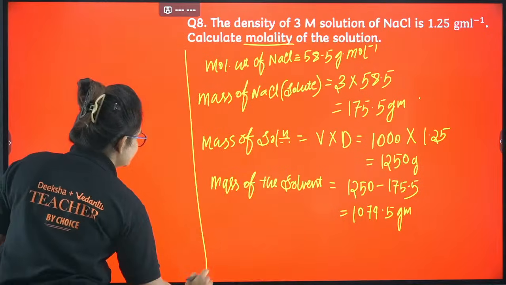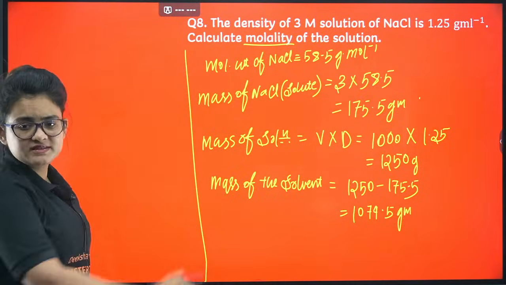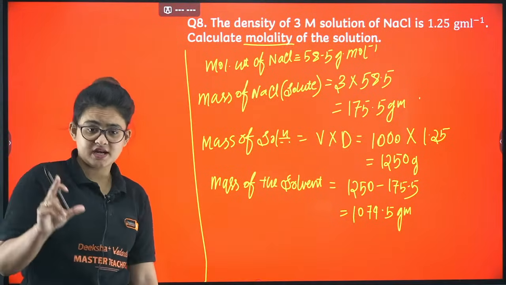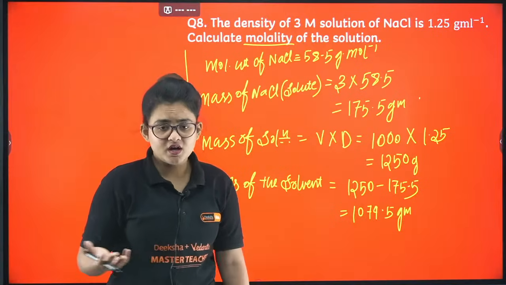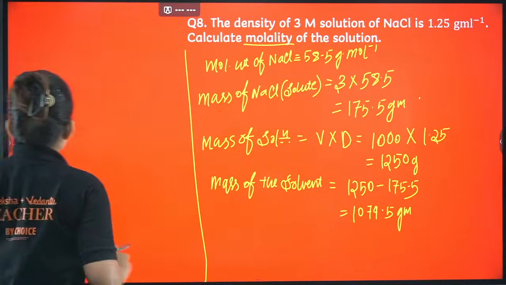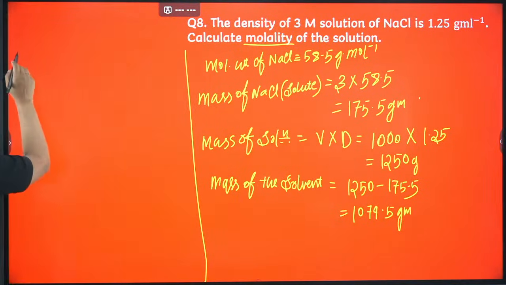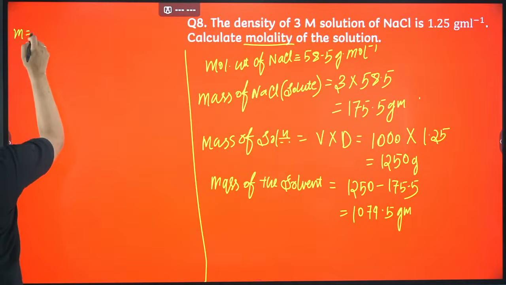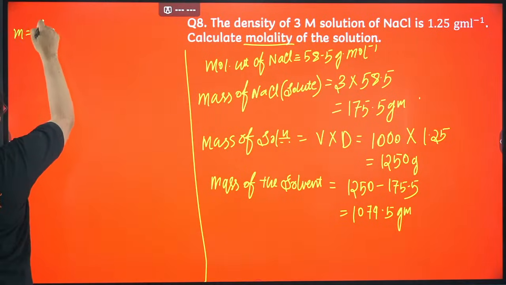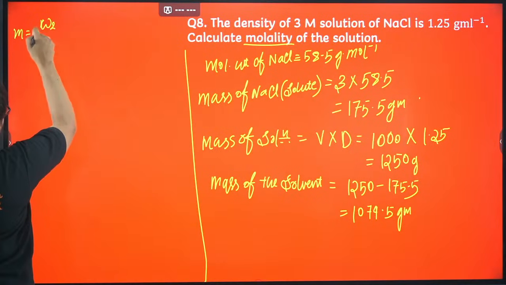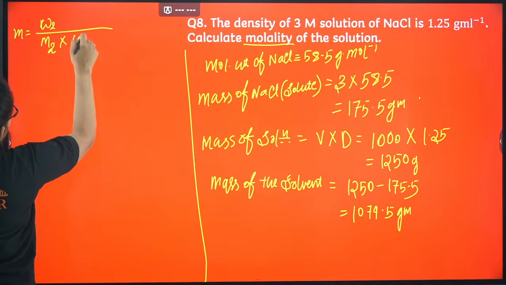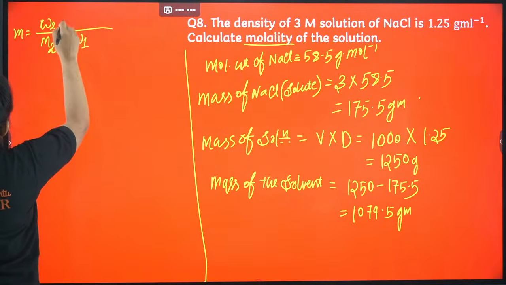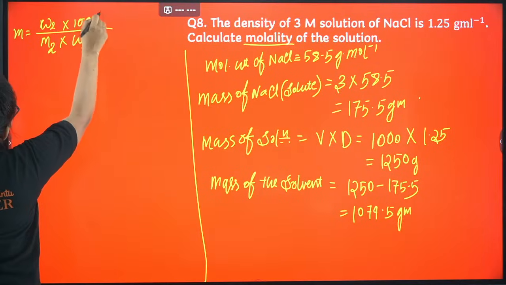Now I am simply going to put the formula of molality. Everything I am having now: the mass of the solvent, the mass of the solute, and the molecular weight. So now let's calculate the molality. Molality equals mass of the solute divided by molecular weight of the solute into weight of the solvent, into 1000.